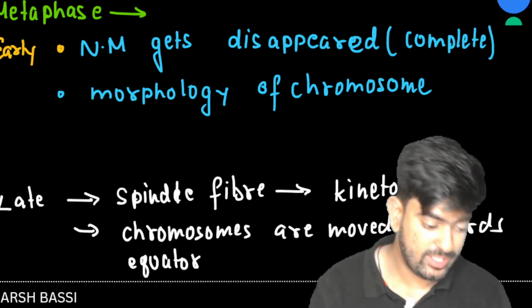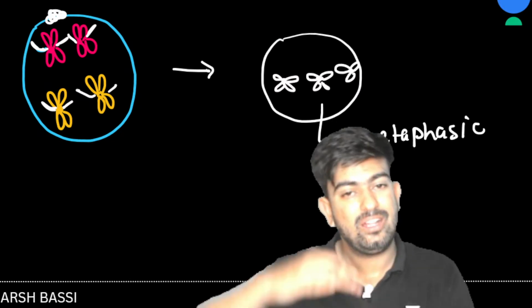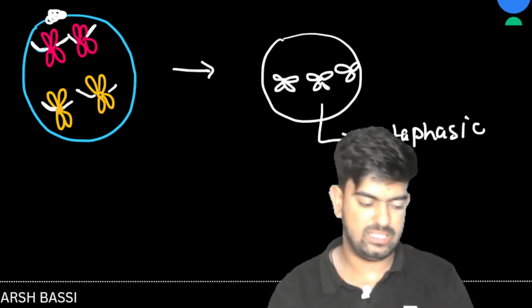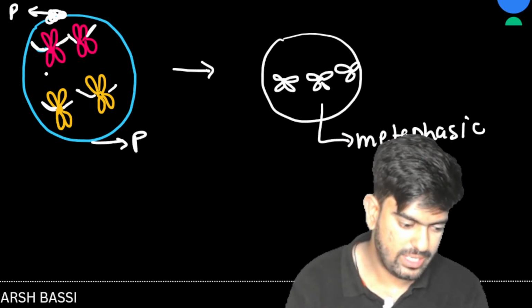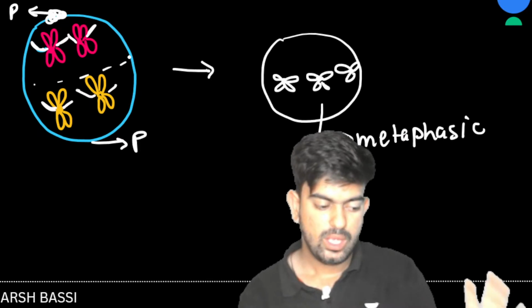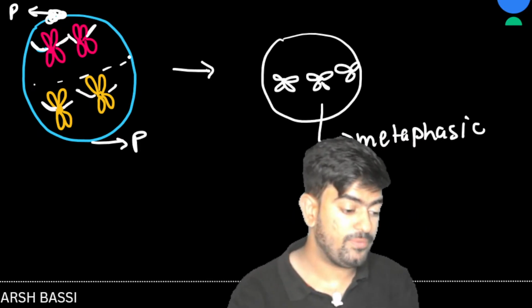So is it clear what poles and equator are? Yes, definitely. This structure, the top poles, just like our earth, are known as poles and this is known as the equator. Clear? This is what happens in the metaphase. Now here comes the main thing, which is anaphase.